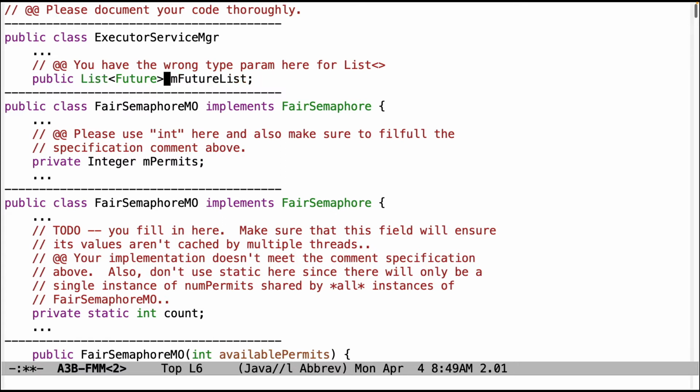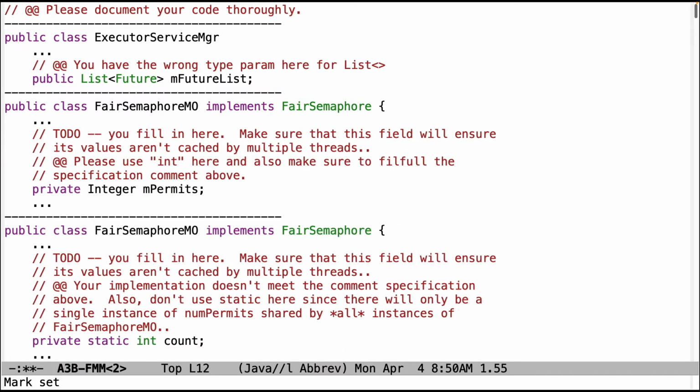Now let's move on to things related to this assignment. Make sure that you use the proper types. So in this case, don't use integer. Excuse me. Don't use integer. And also make sure that you fulfill the specification comment. Above here is the specification comment. Should put it in there so you don't have to hunt for it. It says make sure that this field will ensure its values aren't cached by multiple threads. So that's a very important hint. So please make sure you follow that.